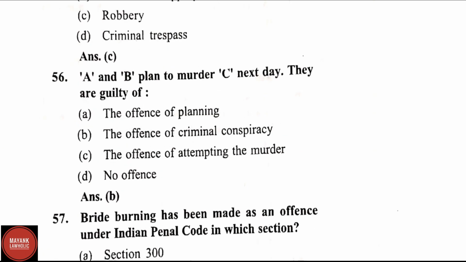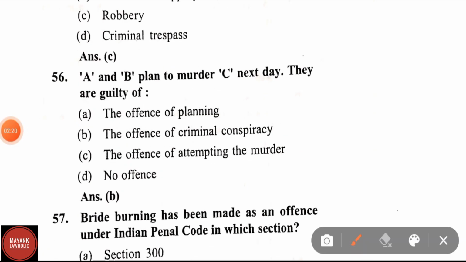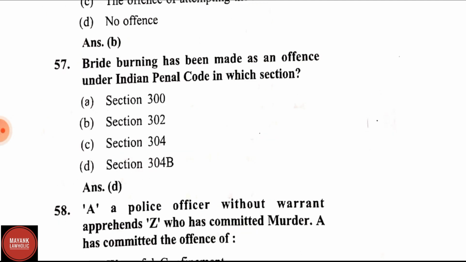Question number 56. A and B plan to murder C next day. They are guilty of the offence of criminal conspiracy. Question number 57. Bride burning has been made an offence under IPC in which section? Correct answer is section 304B of IPC.